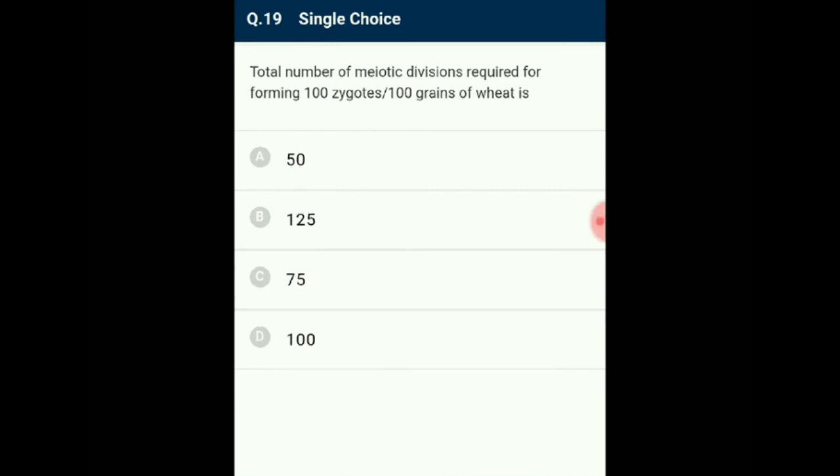In females, one meiotic division forms 1 egg cell, as the remaining 3 degenerate to provide nutrition to the developing egg cells. Thus, 100 meiotic divisions give 100 egg cells. Hence, the total number of meiotic divisions needed to form 100 zygotes is equal to 25 meiotic divisions in males plus 100 meiotic divisions in females. So, totally 125. The answer for this question is option B, 125.